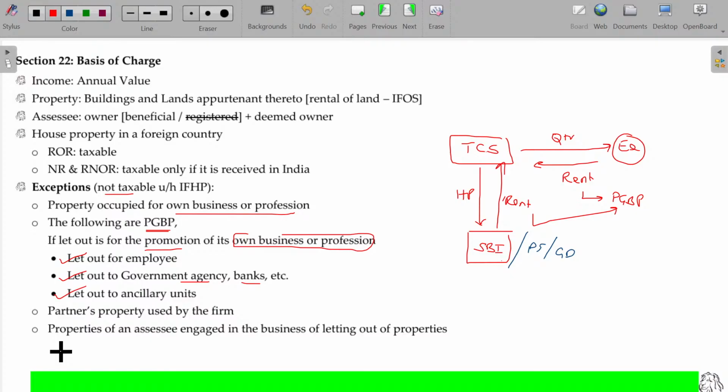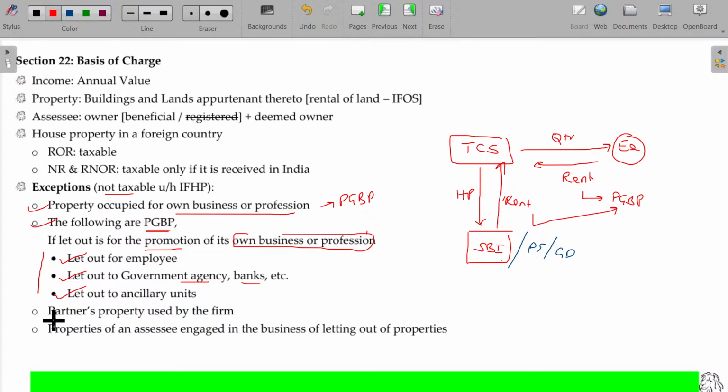They will depute some ancillary units and ask them to work within our own campus itself by charging small rent. That rent also comes under PGBP. Hope you are now able to understand. These things are not falling under income from house property. This will be adjusted with the PGBP, and this will also fall under PGBP.